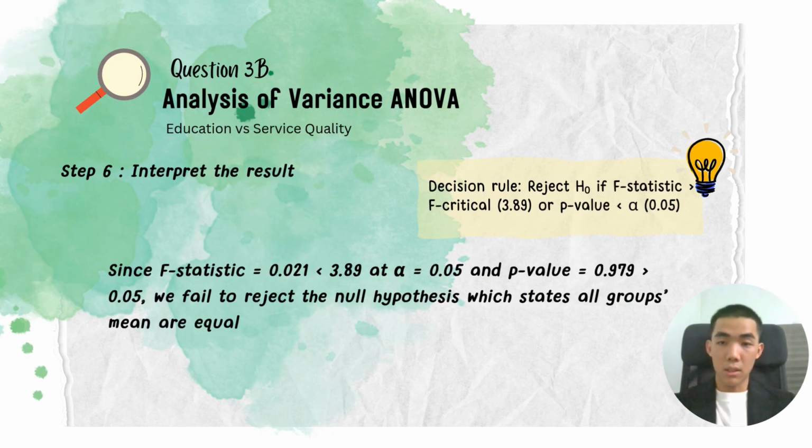The F-statistic is less than 3.89, and the p-value is greater than 0.05. We fail to reject the null hypothesis. This means that there is no significant difference in satisfaction level across different education backgrounds.